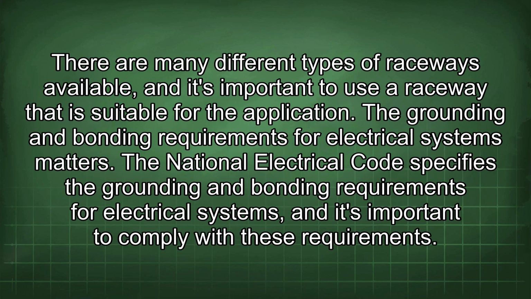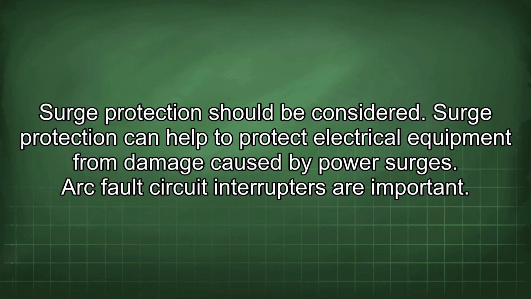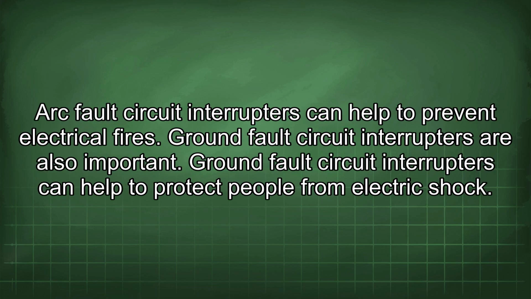There are many different types of raceways available, and it's important to use a raceway that is suitable for the application. The grounding and bonding requirements for electrical systems matter. The National Electrical Code specifies the grounding and bonding requirements for electrical systems, and it's important to comply with these requirements. Surge protection should be considered. Surge protection can help to protect electrical equipment from damage caused by power surges. Arc fault circuit interrupters are important. Arc fault circuit interrupters can help to prevent electrical fires.